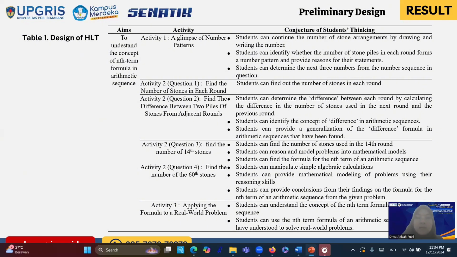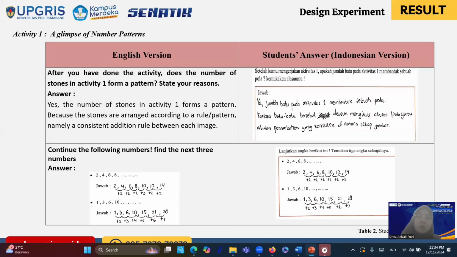In the last activity, activity 3, applying the formula to a real-world problem, the conjecture of students' thinking is students can understand the concept of the nth-term formula of arithmetic sequence, and they can use it to solve real-world problems. The next one, this is the result of the design experiment.